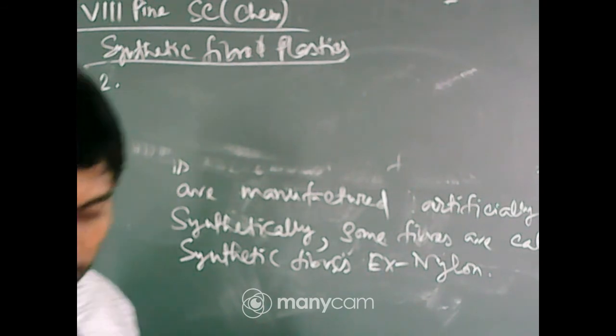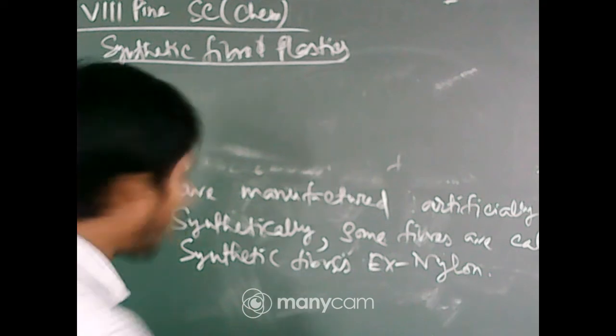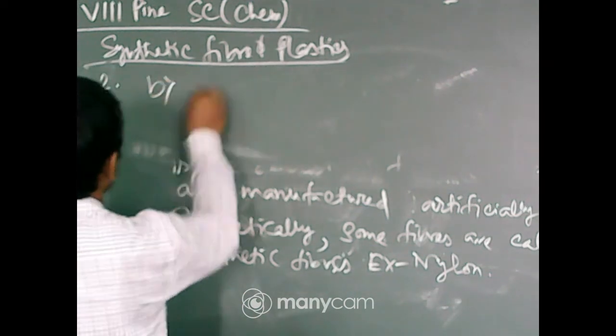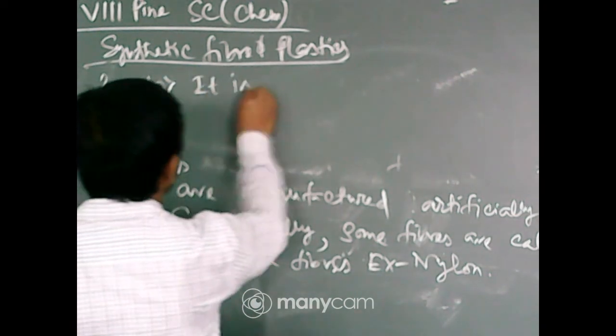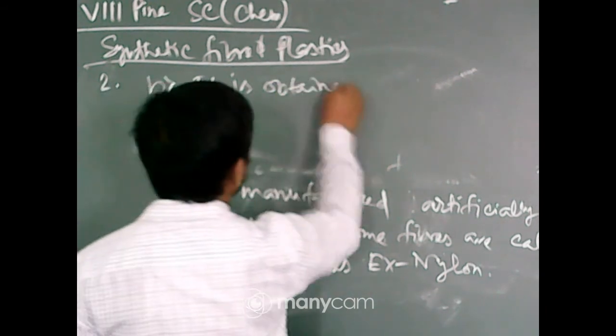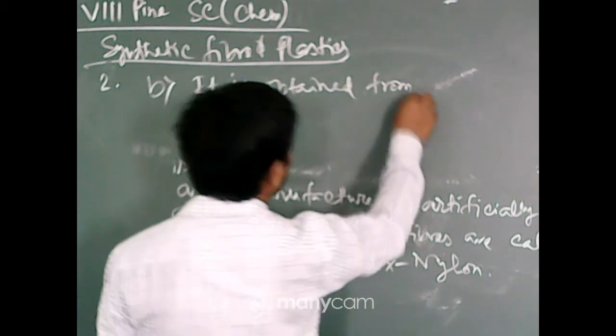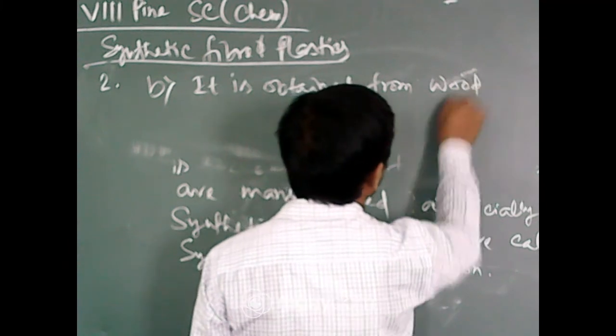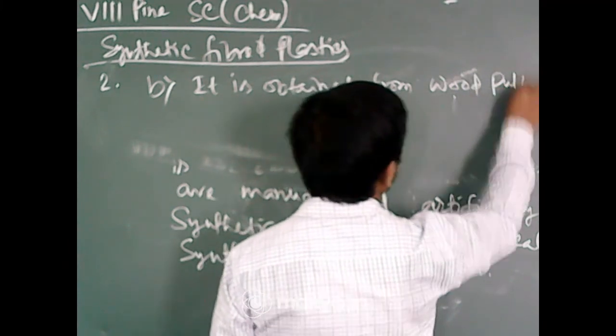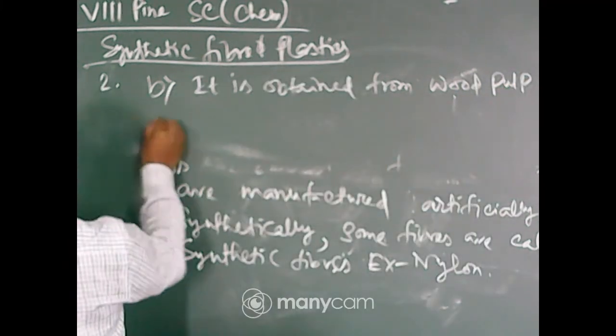So, the tick mark will be 2B, it is obtained from wood pulp. It is the correct answer.